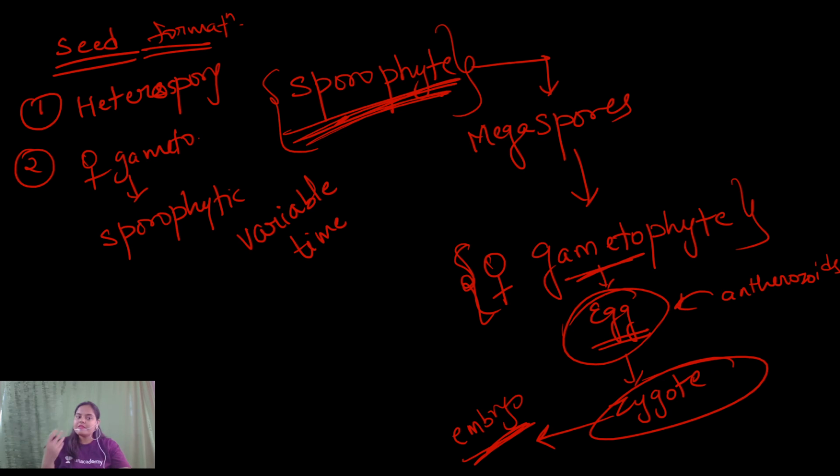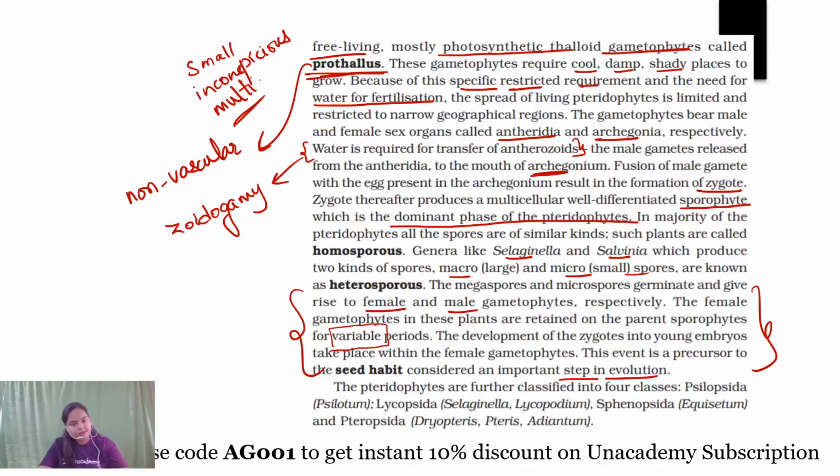Some of them do contain the heterosporous condition, but the female gametophyte is not attached to the sporophytic plant body throughout the process of development, and that is why the seed formation process is not taking place in the pteridophytes. Now, the pteridophytes are further classified into four classes.